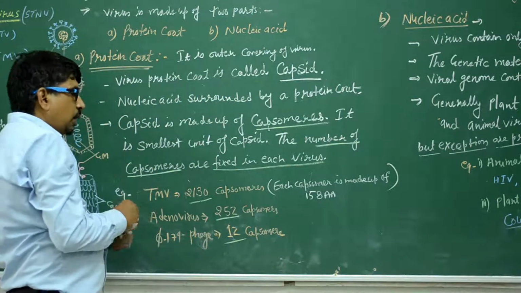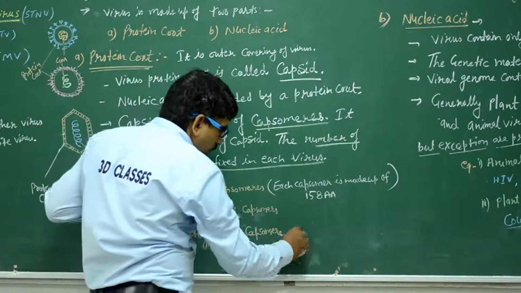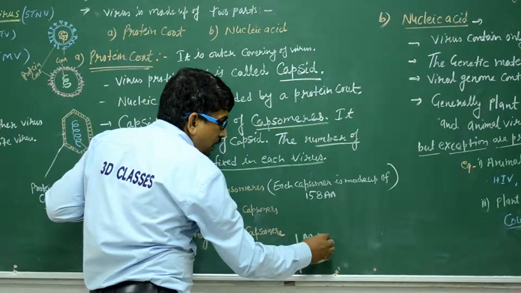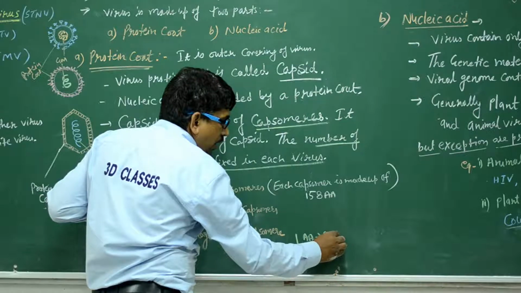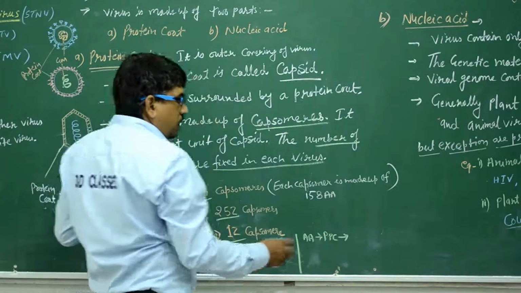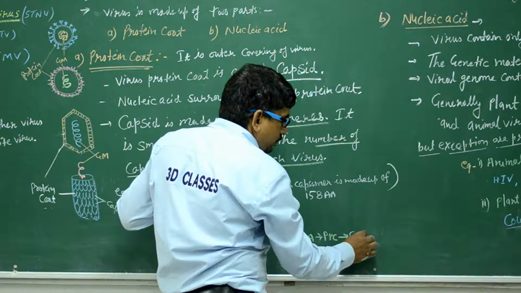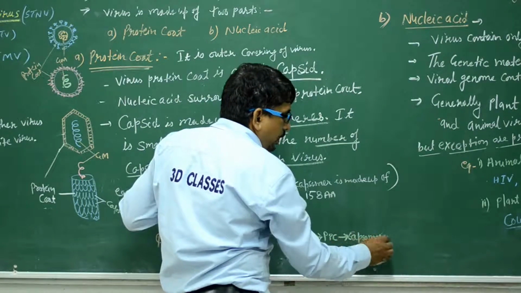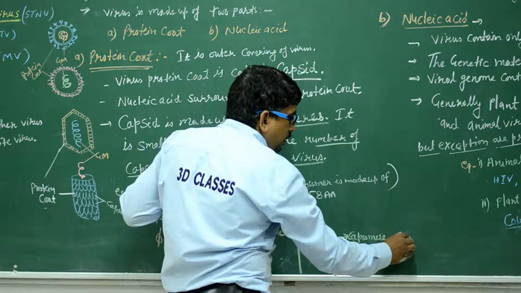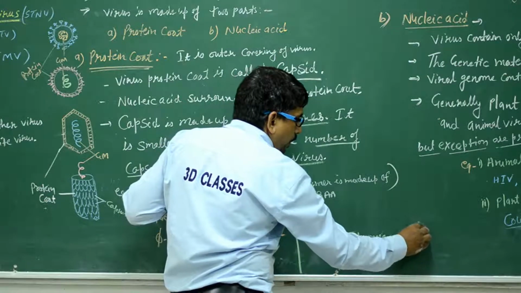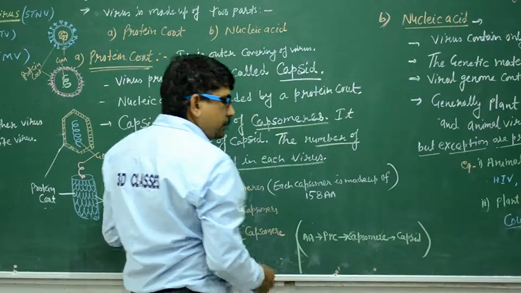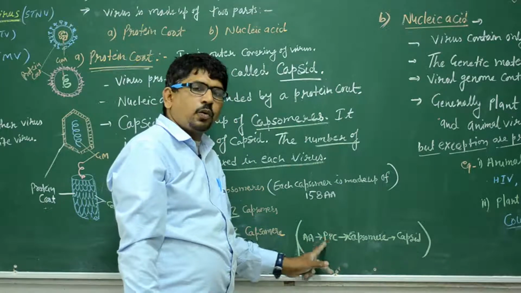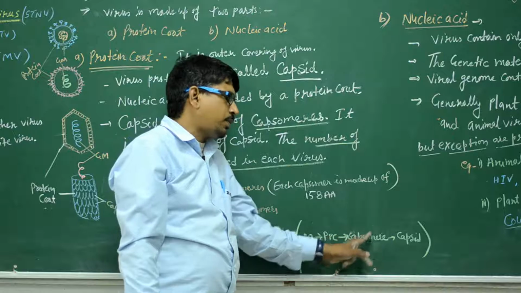Clear? It is clearly visible here that amino acids make the polypeptide chain, make the capsomere, make the capsid. Clear? We explain that amino acids make the PPC, meaning polypeptide chain, which makes the capsomere, which makes the capsid.